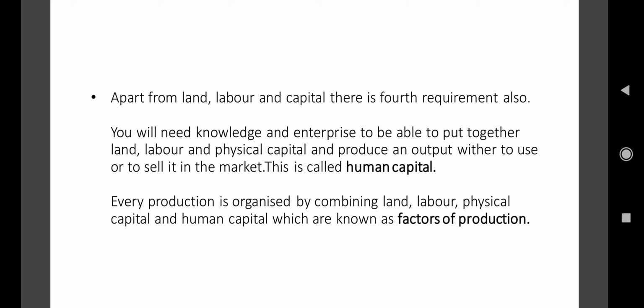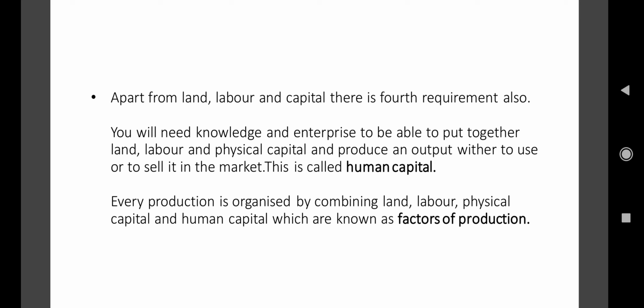Every production is organized by combining land, labor, physical capital, and human capital, which are known as factors of production. Human capital means human beings who supervise each and everything, like whether land is available in proper quantity, whether you have enough laborers and enough capital.